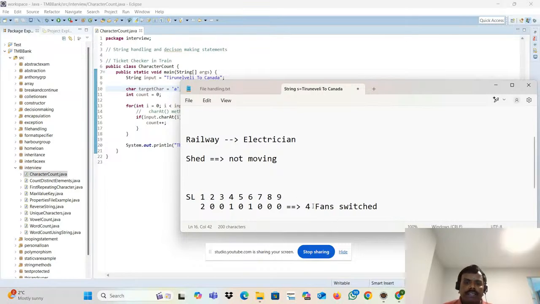So what do you mean by that actually? It is layman level language. He is repeating the same check: whether a fan is on, repeatedly in every compartment.